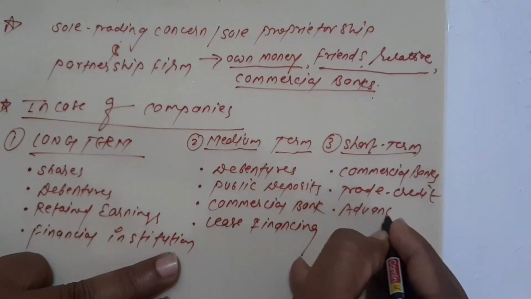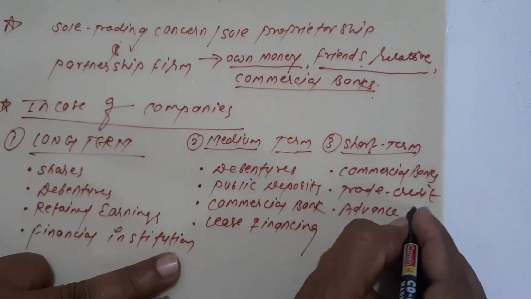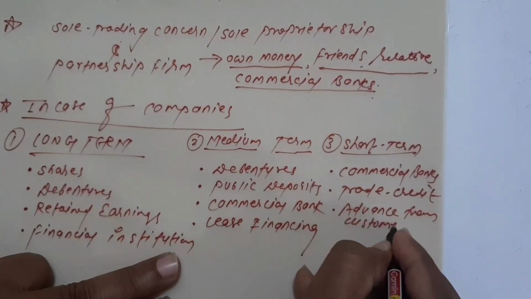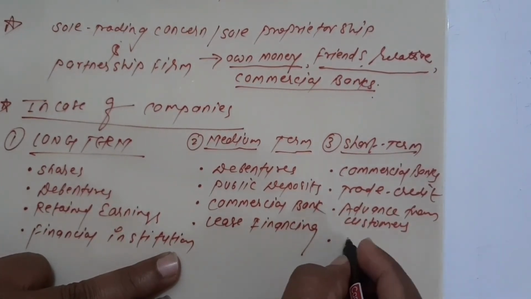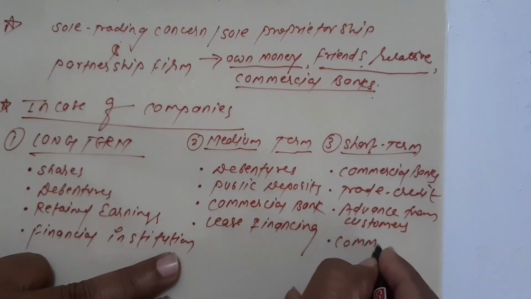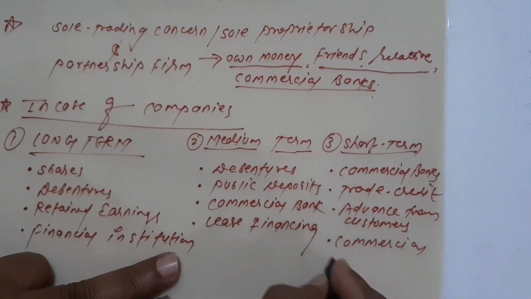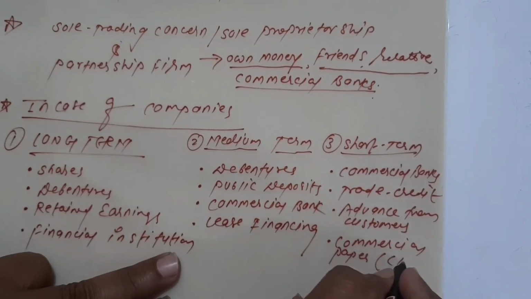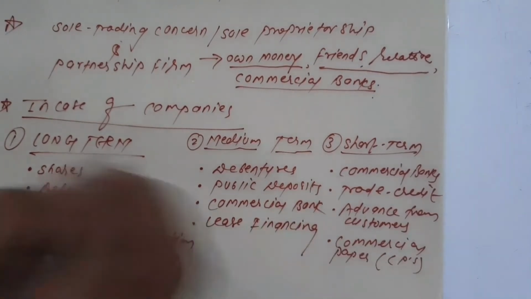Okay, they take advance money from customers, and the CPs, that is known as commercial paper, which has some maturity period.